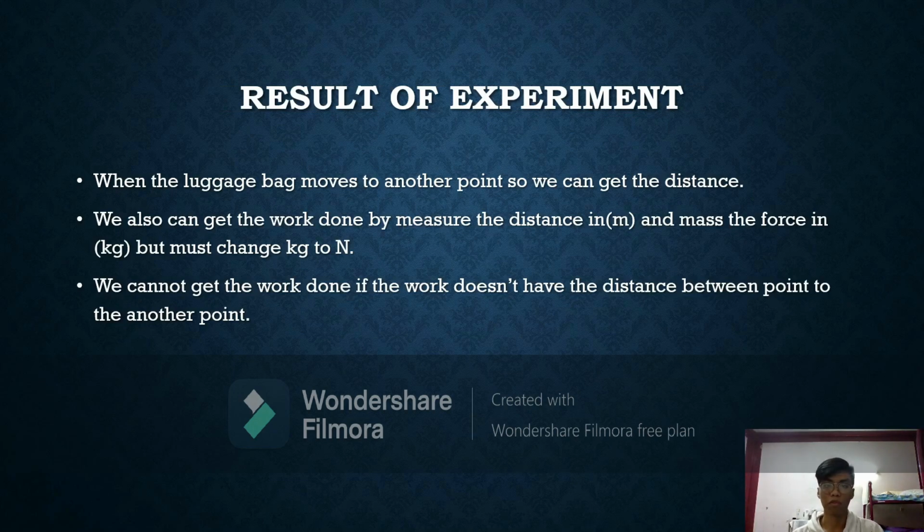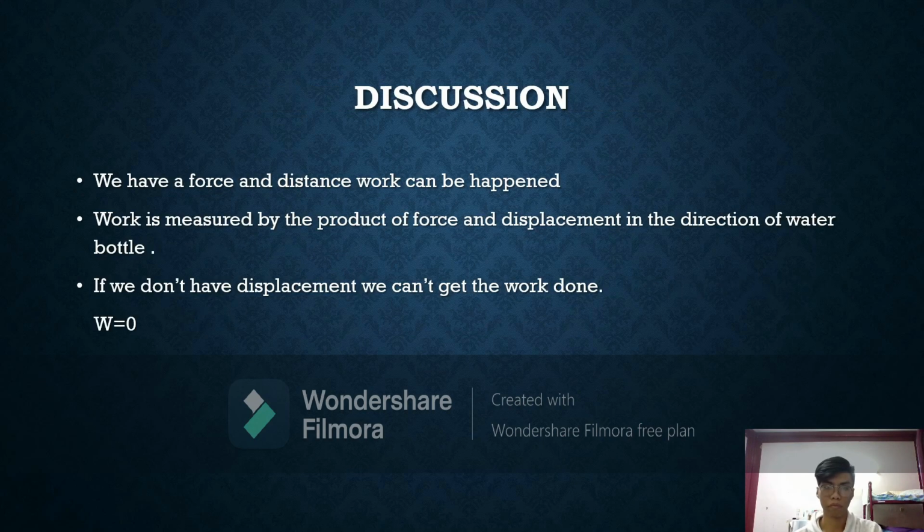Result of experiment. When the luggage bag moves to another point, we can get the distance. Second, we also can get the work done by measuring the distance in meters and the mass for the force in kg, but we must change kg to N. Third, we cannot get the work done if there is no distance between one point and another point.